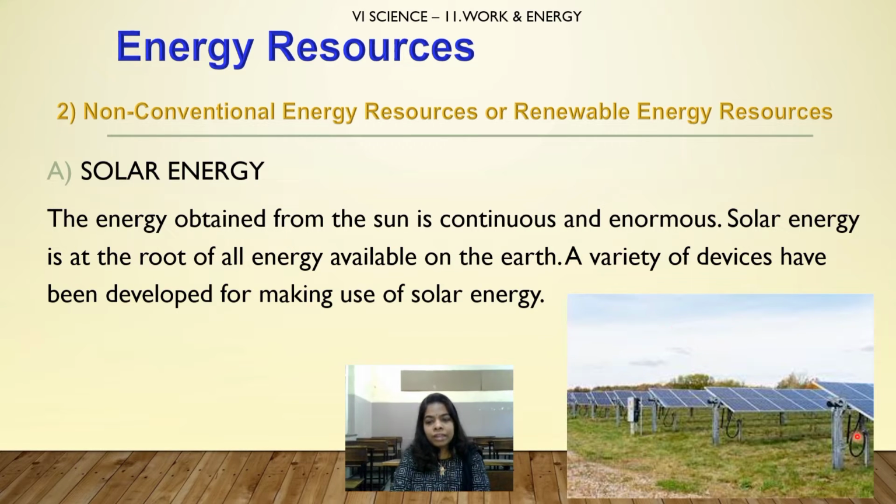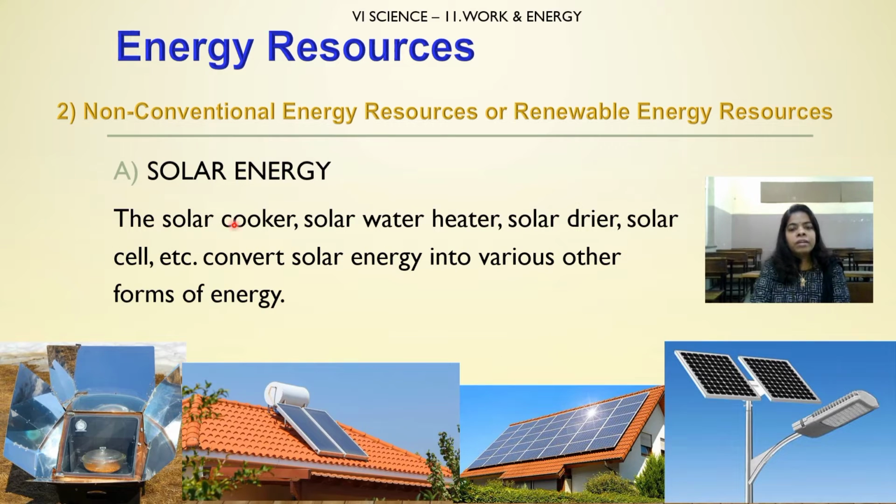This is the solar cell plant. There are many solar cell panels which we see here. They are going to use the light energy and convert it into electricity. The solar cooker, solar water heater, solar dryer, solar cell, etc. convert solar energy into various other forms of energy.